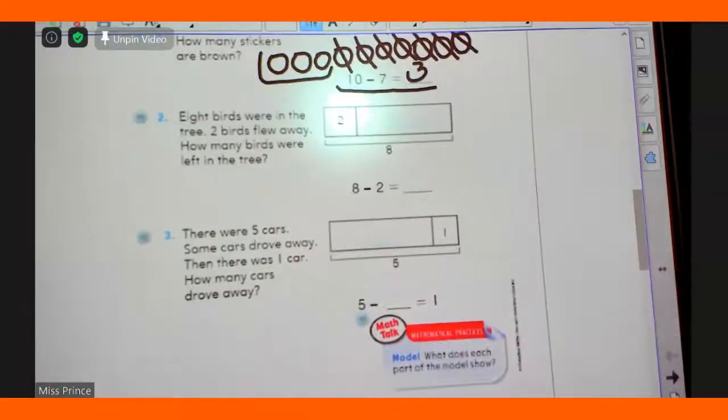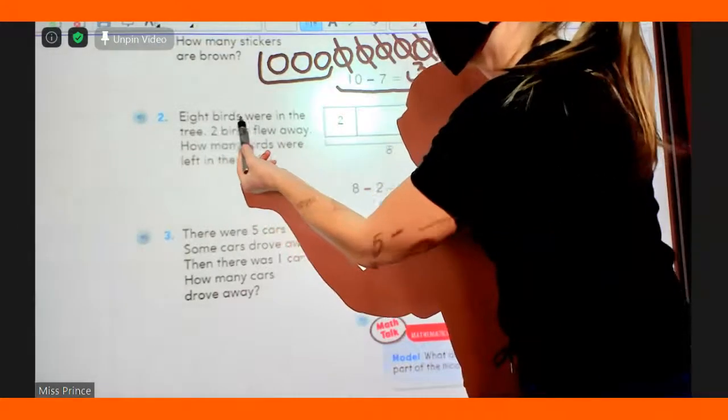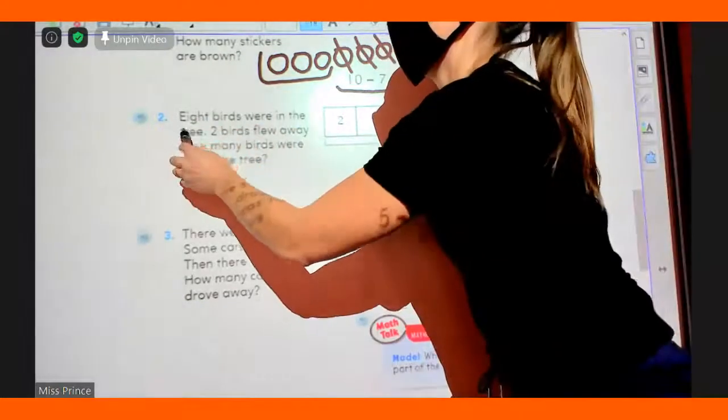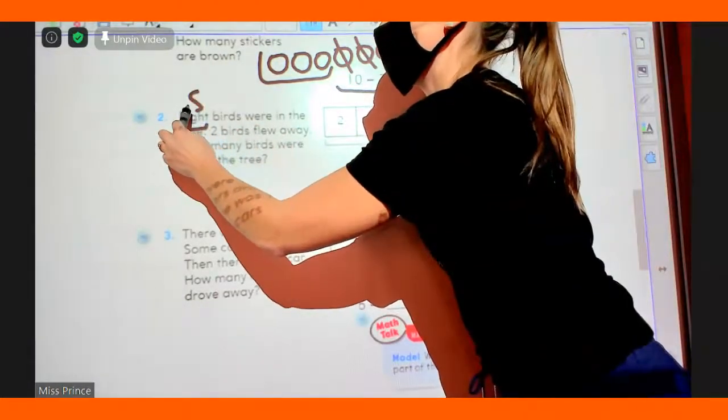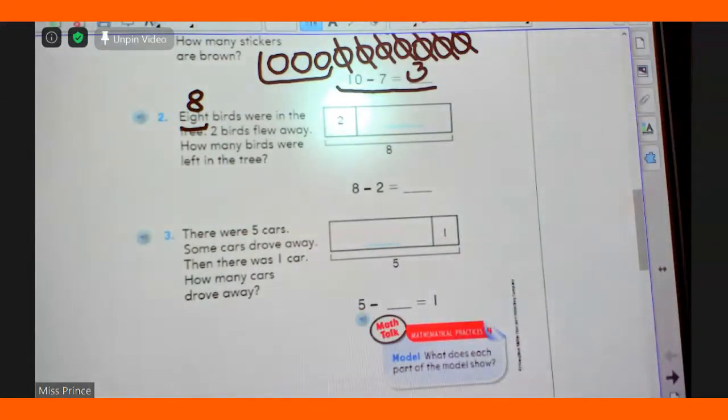All right, are you guys ready? Here we go. 8 birds were in the tree. How many? 8. They wrote the word 8, but I would like you to write the number right above it. Go ahead and do that in your book.